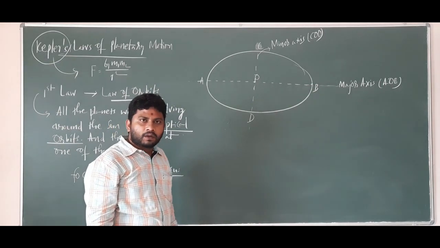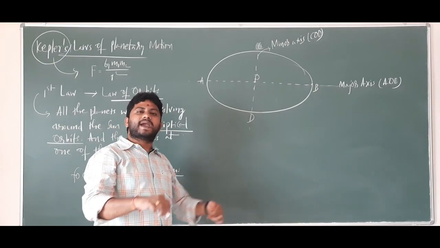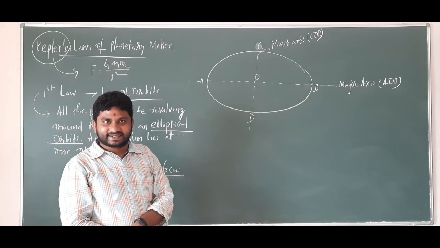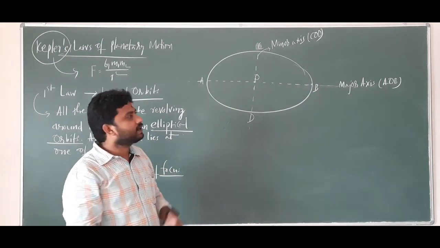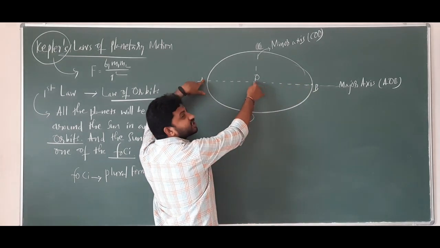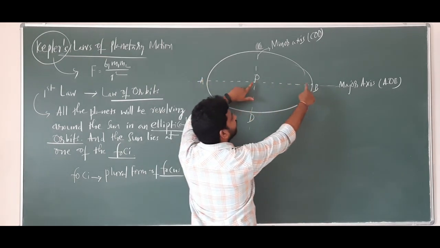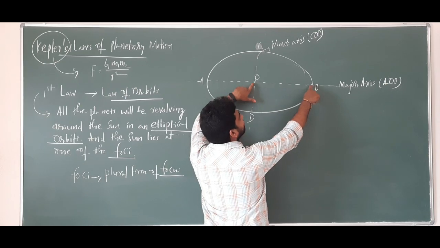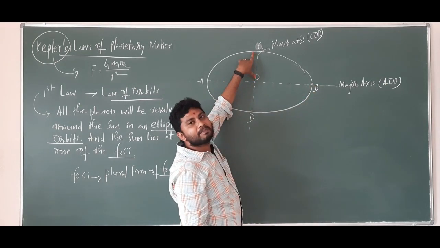Now, there is a concept called semi-major axis and semi-minor axis. If this is the major axis, half of it is called the semi-major axis. Half of the minor axis is called the semi-minor axis.